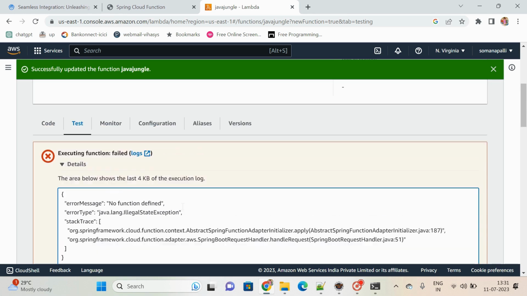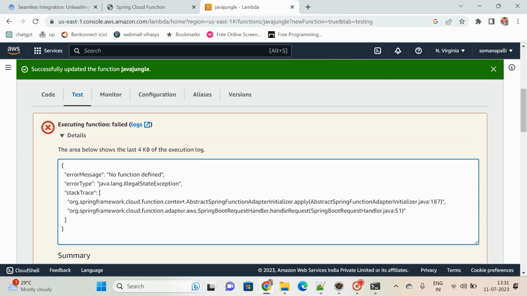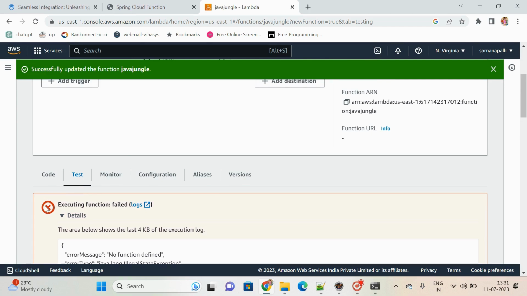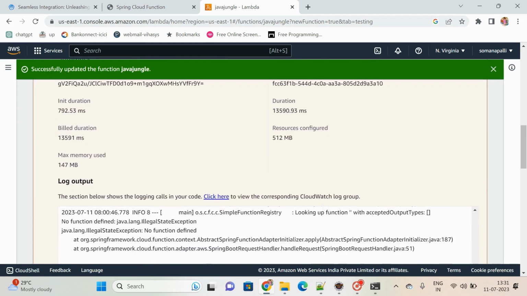We are getting some error. Why are we getting this error? No function defined. Okay, all right. Come back to Test once again.